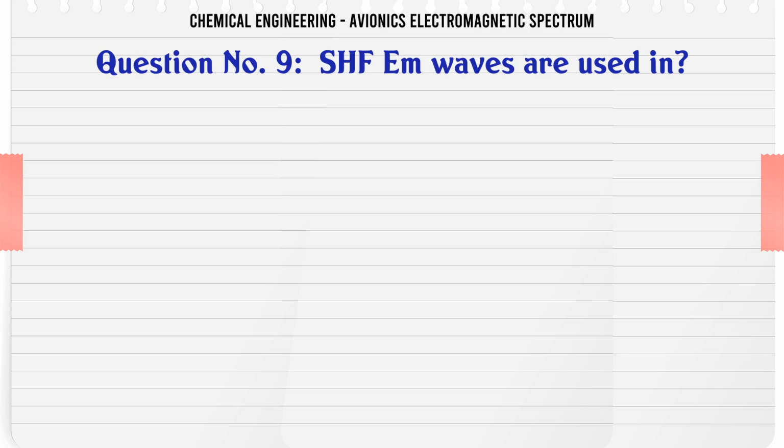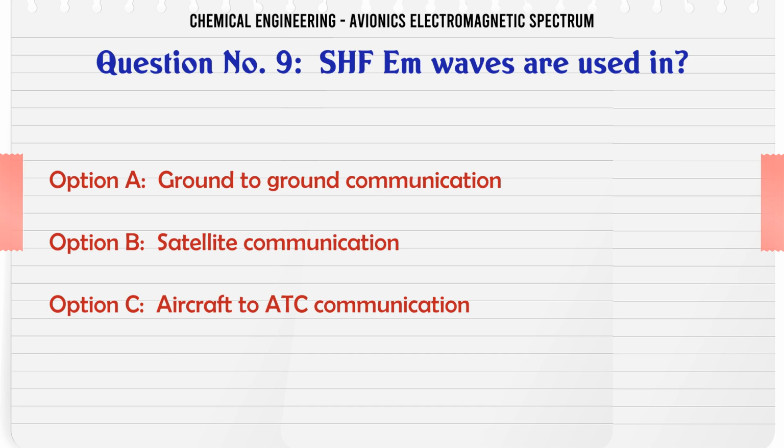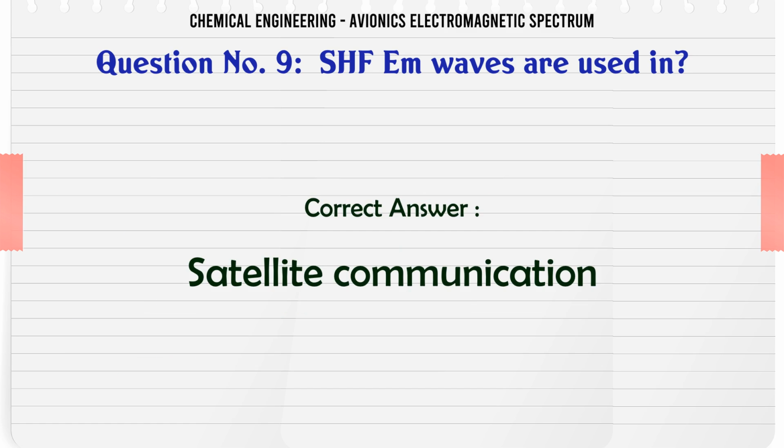SHF EM waves are used in: A) ground-to-ground communication, B) satellite communication, C) aircraft to ATC communication, D) underwater communication. The correct answer is satellite communication.